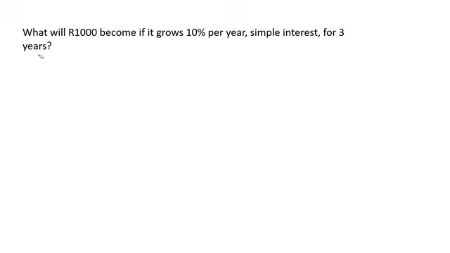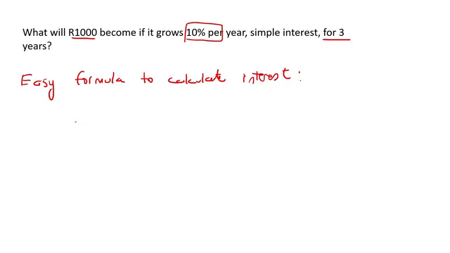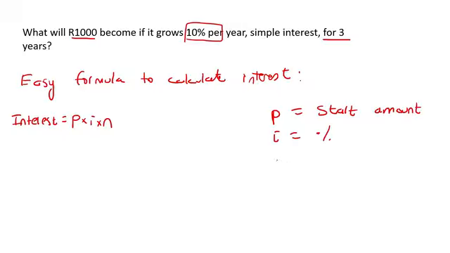Okay, so there's different ways you can do this. Let me just give you a very simple way to do this. Here's a nice easy formula to calculate interest, and I'm going to call it the PIN formula. So just write PIN, and that is how you calculate the amount of interest. You just use the PIN formula, where you're going to say P multiplied by I multiplied by N. So P is the start amount, I is the percentage, and N is the number of years.